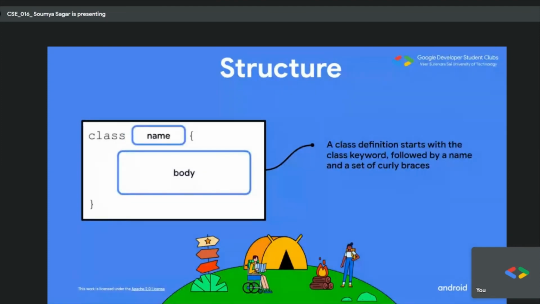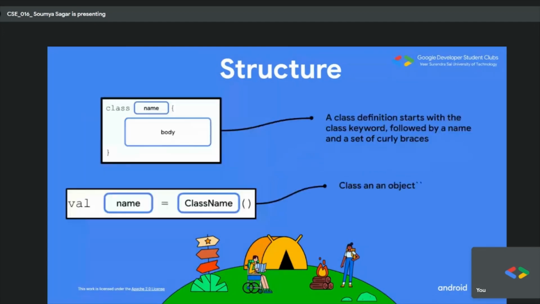In the name you can cite a collection, like in the previous example I said car collection, that is the name, and in a body you can write the individual objects, that is car 1, car 2, car 3, etc. Okay, and after you have declared a class and defined individual objects, then inside the main, now you have to make a class object, like now your task is to make a car.